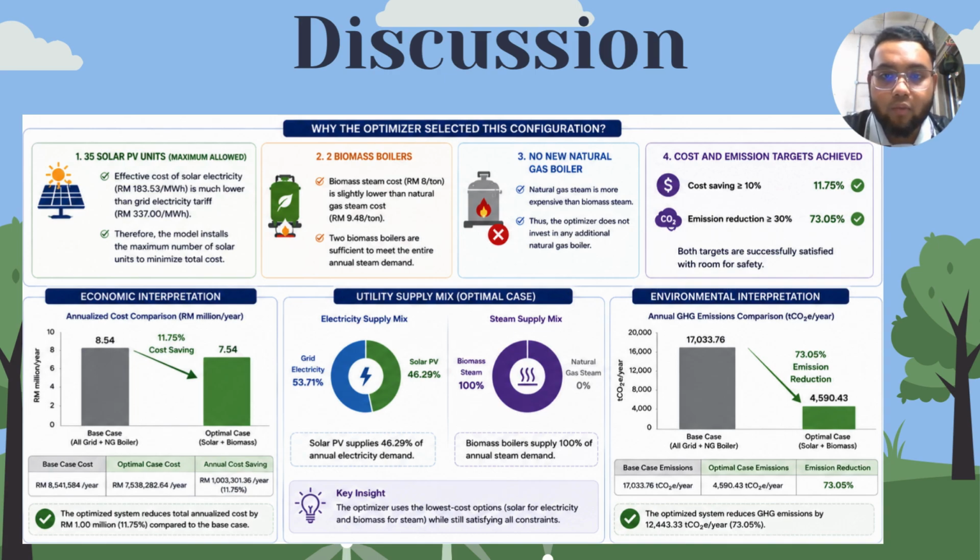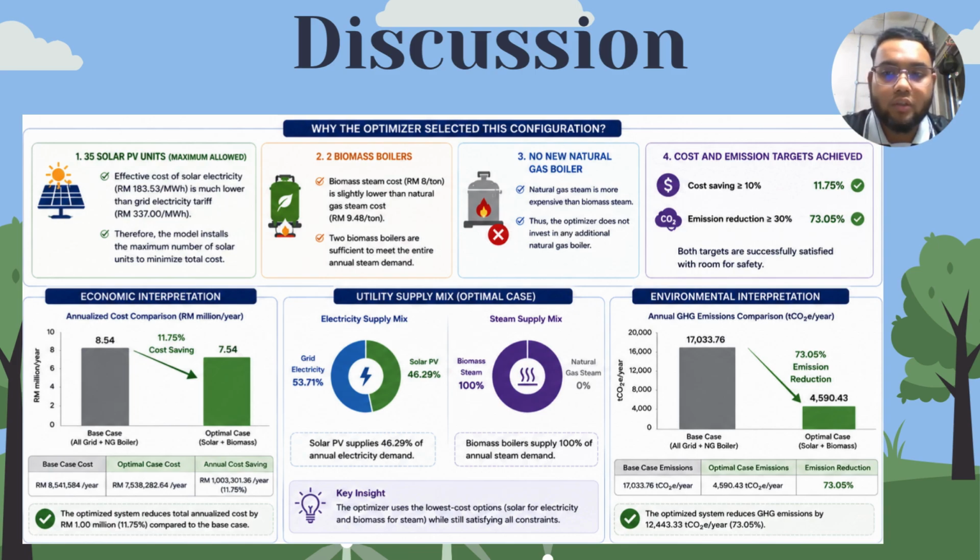This slide explains why the optimization selected the final utility configuration. The model installed 35 solar units because solar electricity has a lower annual cost than grid electricity, making it the most economical option for supplying electricity. It also selects two biomass boilers since biomass steam is slightly cheaper than natural gas steam and is sufficient to meet the entire steam demand.